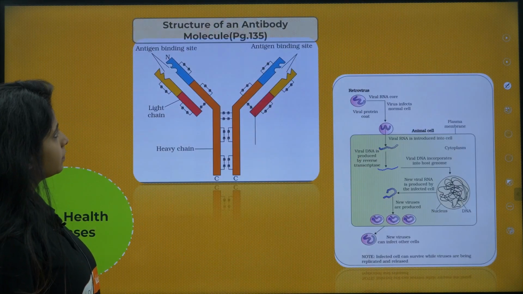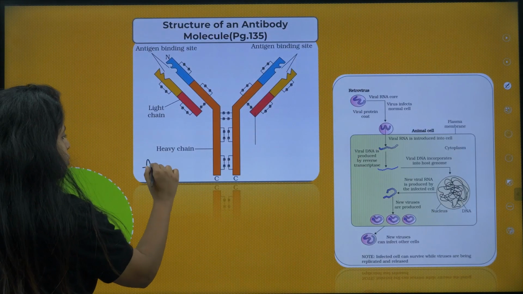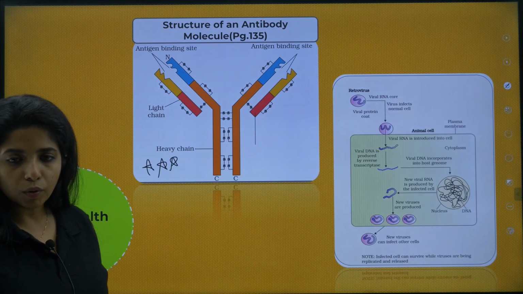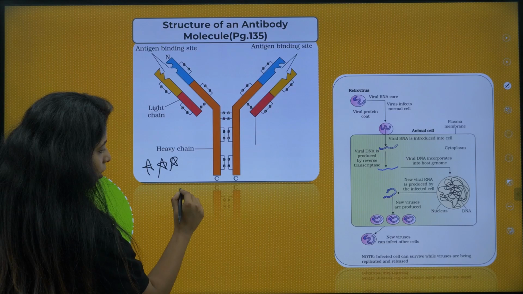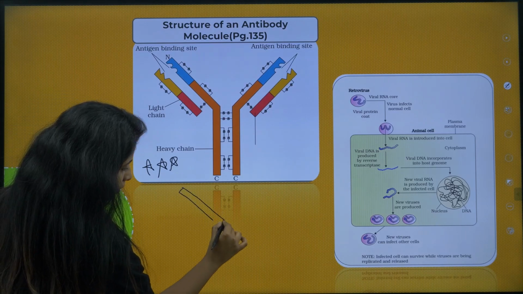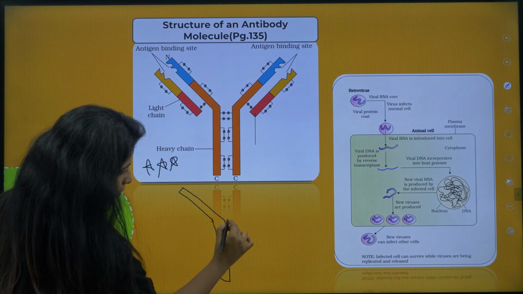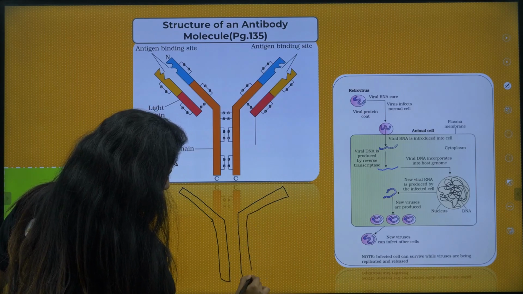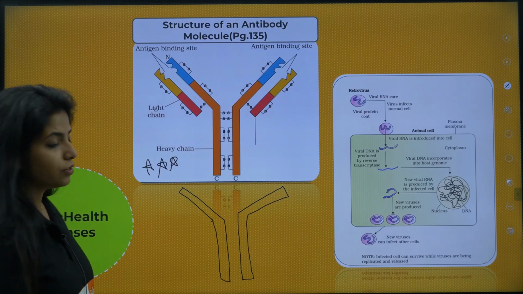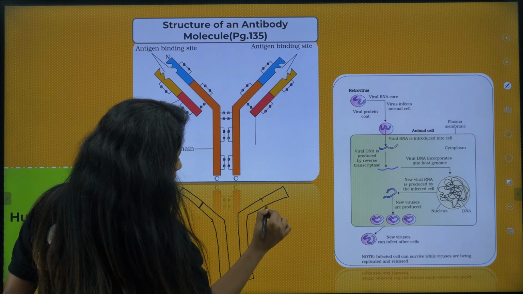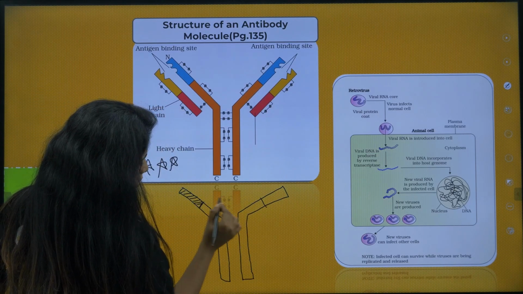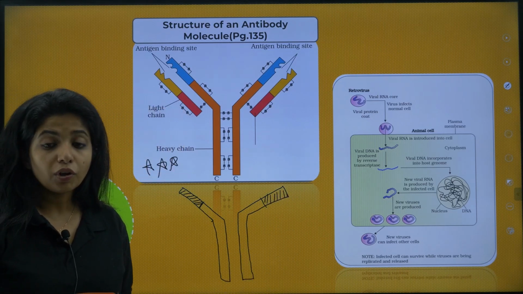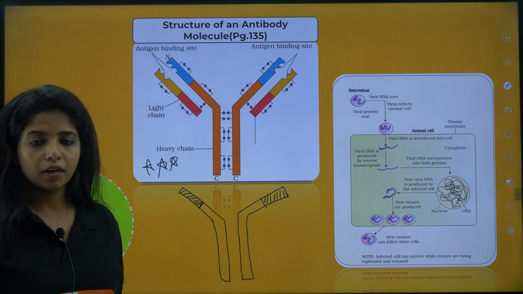Chalo. Next thing, structure of an antibody molecule, very, very, very important. Every time they ask this, page number 135. So what do you need to draw? You need to draw a heavy chain first. Fine, this is the heavy chain. Heavy chain will have a region which is known as variable region. What do you call it? Variable. It is different in different chains.